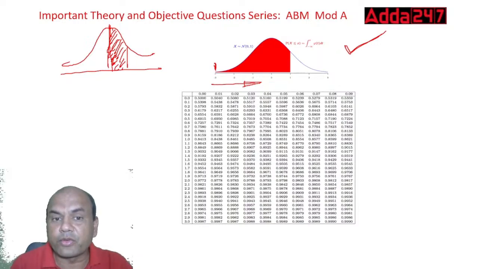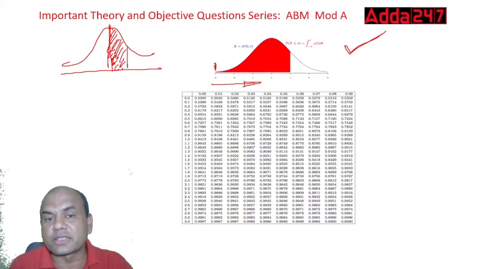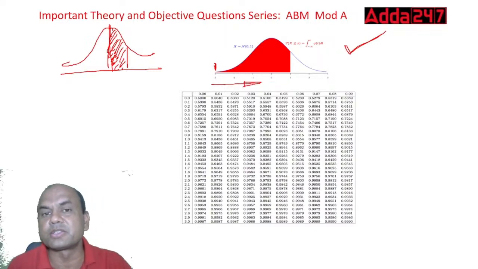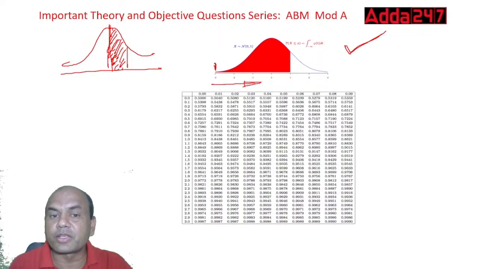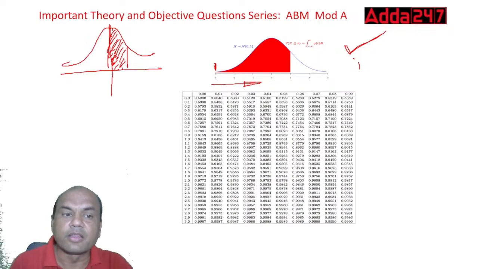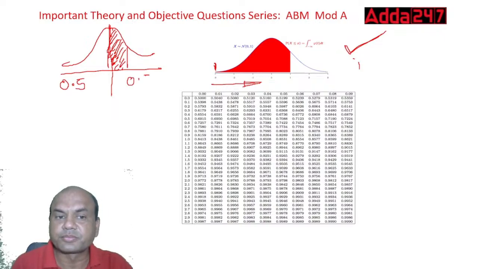If they give you from this, the majority of chances you'll get it from this, because this normal distribution table is used throughout the world, starting from 1, because this total area is called 1. This total area is 1. This half area is 0.5. See here, I'll write it over here. This is 0.5 area complete, and this is 0.5 area.